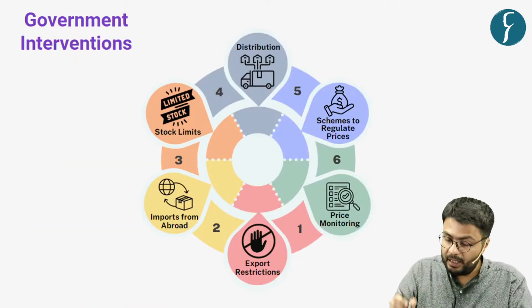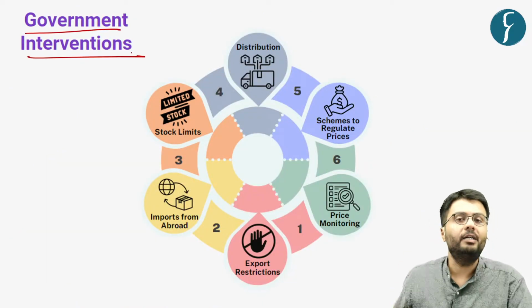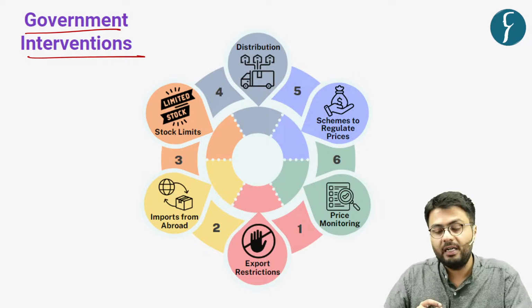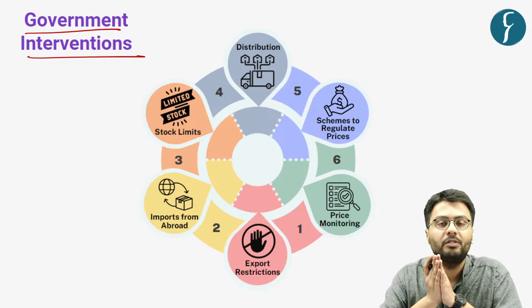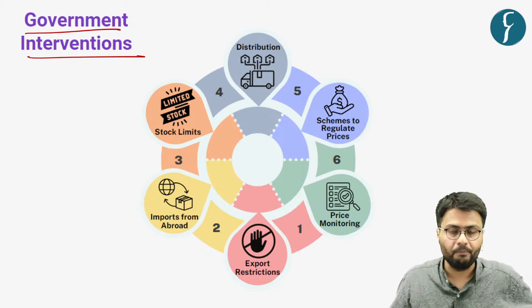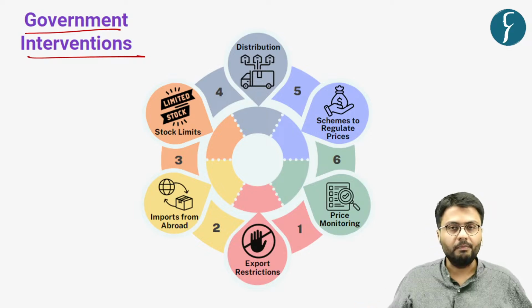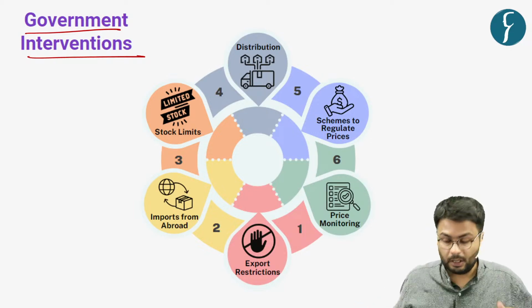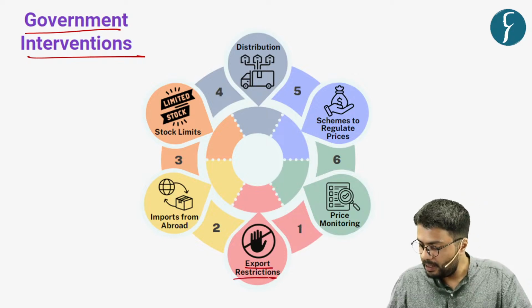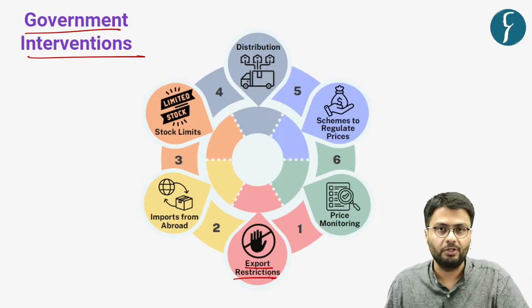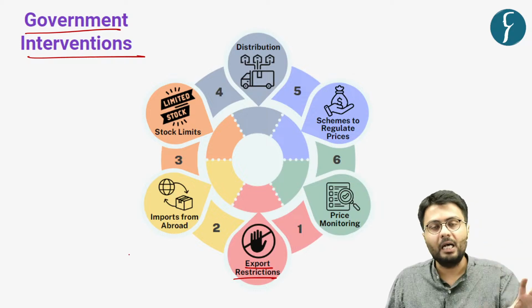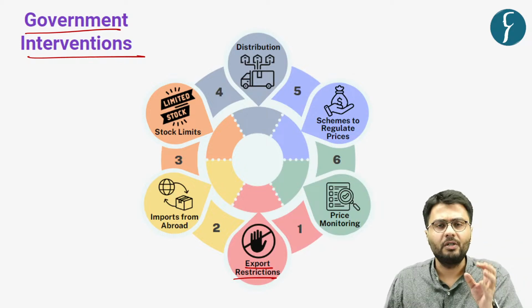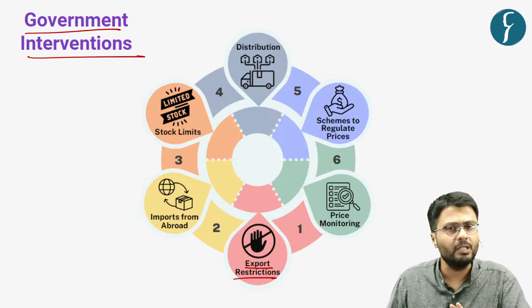Now let us understand what the government interventions have been in the recent past that have tried to stabilize the prices of food products in an economy. Now, the first and probably the most heard about government intervention is the imposition of export restrictions. For example, last year the production of rice in India reduced to some extent.